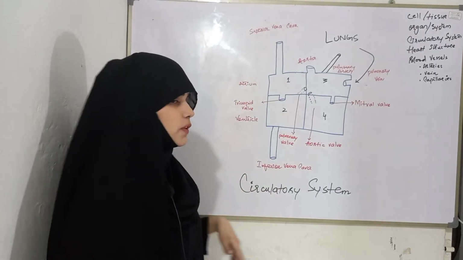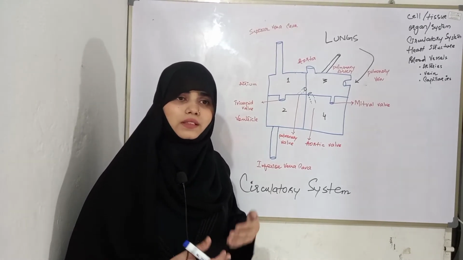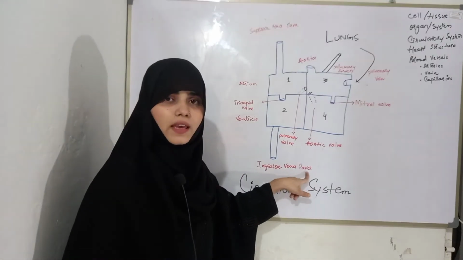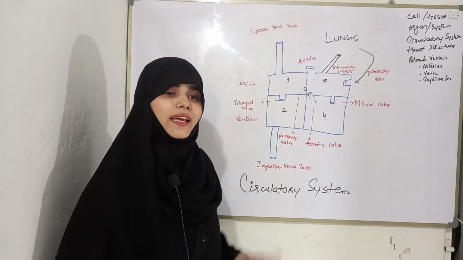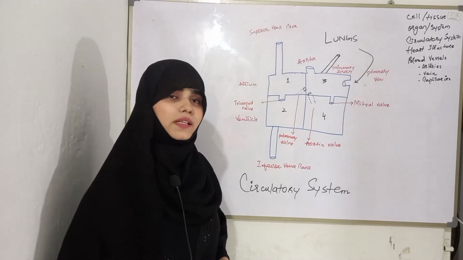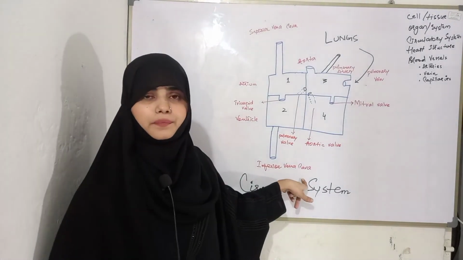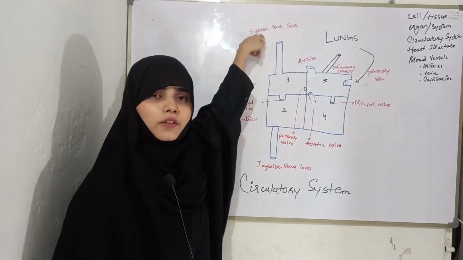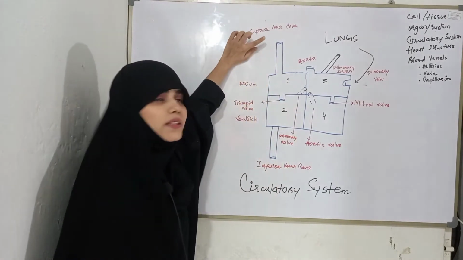The lower section of the body has deoxygenated blood. This deoxygenated blood is collected by the inferior vena cava. As the name indicates, inferior means the lower section of your body, like legs, like the pelvic region. So deoxygenated blood is collected from the lower section of your body by the inferior vena cava, and by the superior vena cava, deoxygenated blood from the upper side of your body, like the head region, eye, nose, is collected.